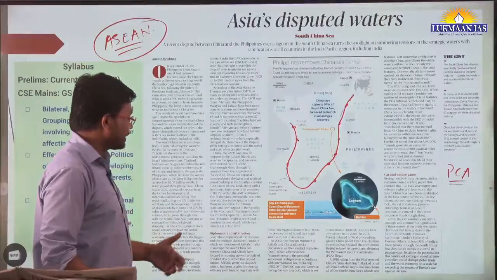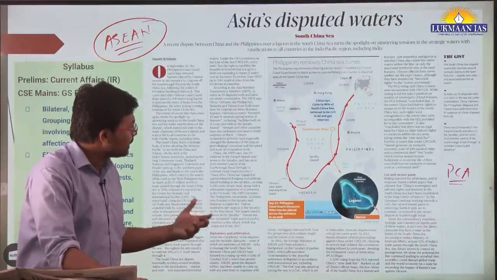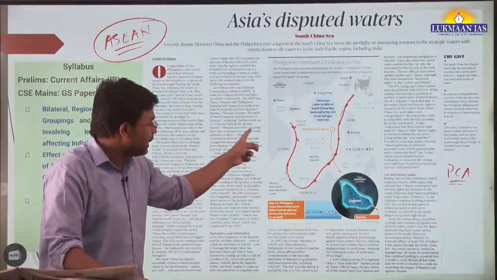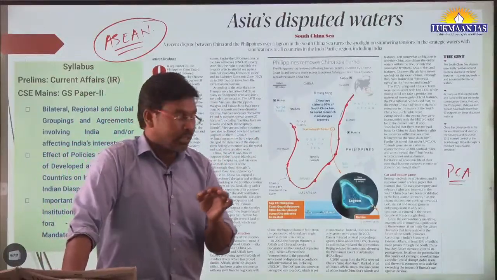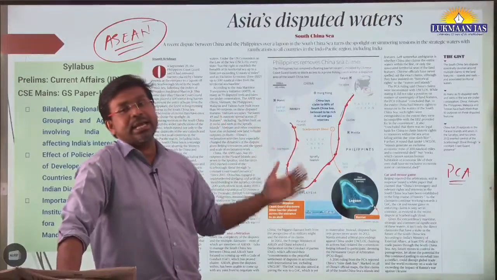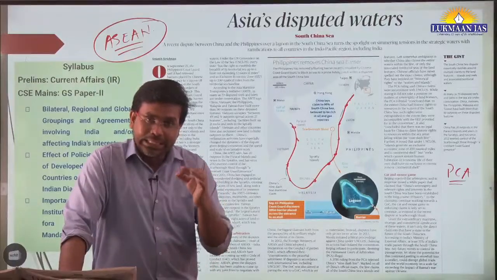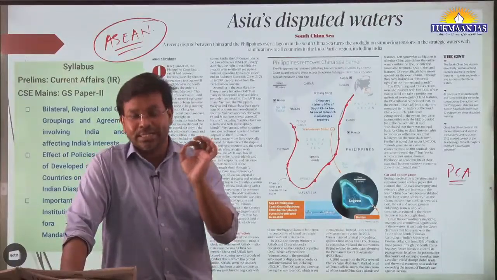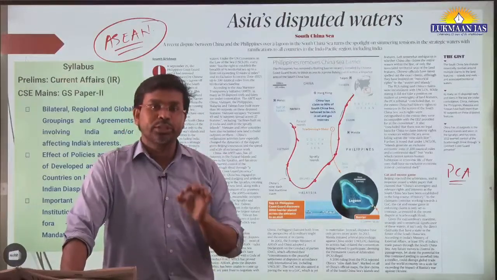So this thing has been happening, but these countries have together decided, China along with these disputing countries, that there should be a code of conduct for all these member countries, so that peaceful business can happen through the South China Sea. And they have also agreed to follow the international norms. They have agreed to follow the United Nations Convention on the Law of the Sea.